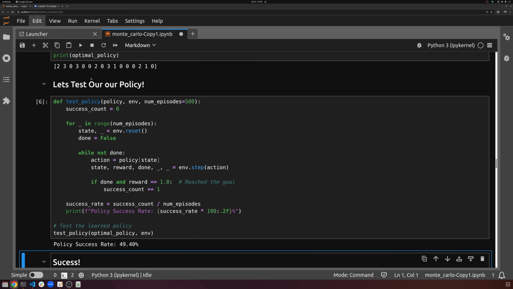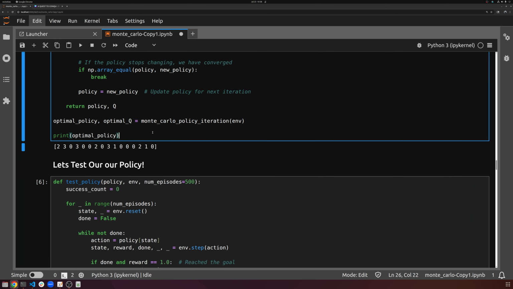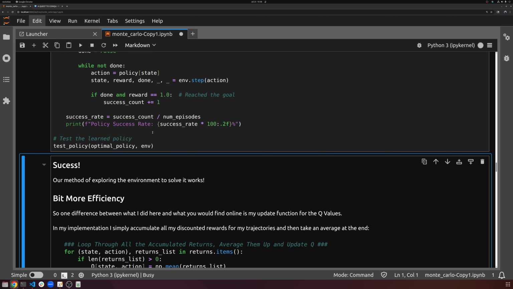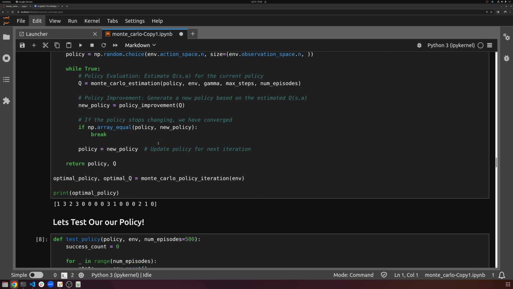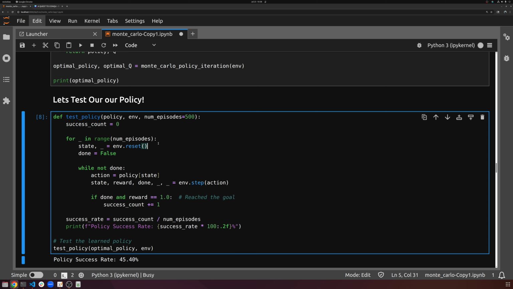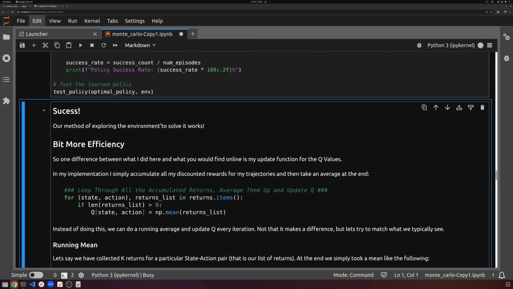And then this is our attempt to test a policy. So we can see in this case it didn't do all that well. Different runs will give different results because this is a stochastic process. A little bit of luck is involved when getting these results. All right, so either way, we can ignore that.